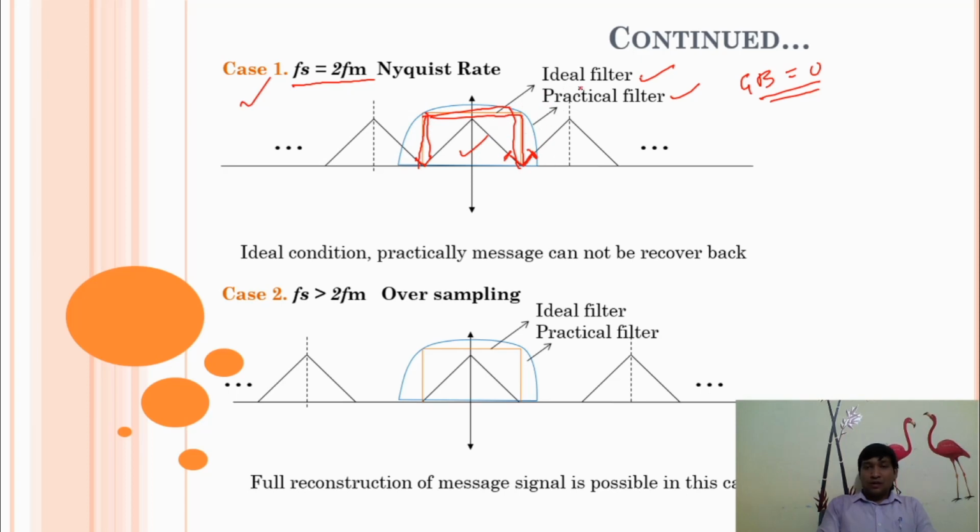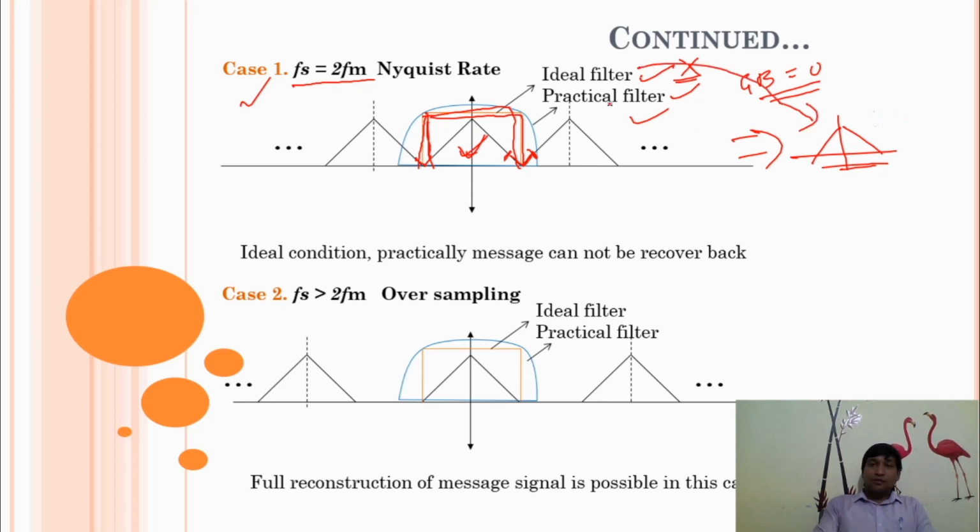Realization of an ideal filter is very tough, so for practical purposes we assume a practical filter, not an ideal filter. With an ideal filter, we can reconstruct this message signal, so at the output we'll get our message signal.